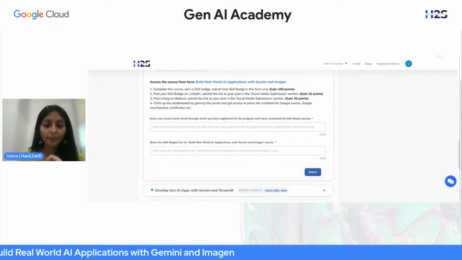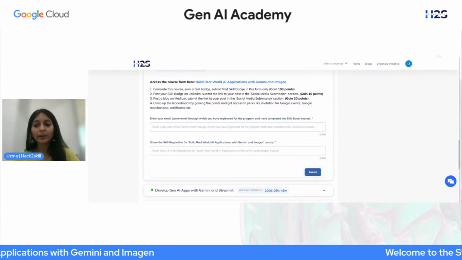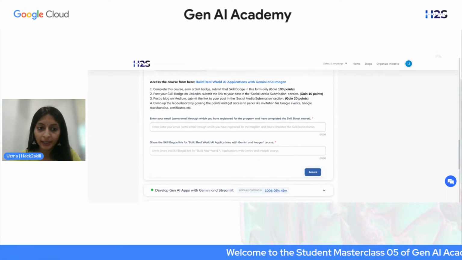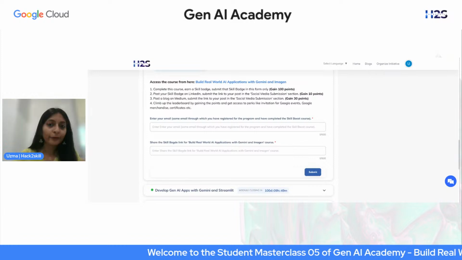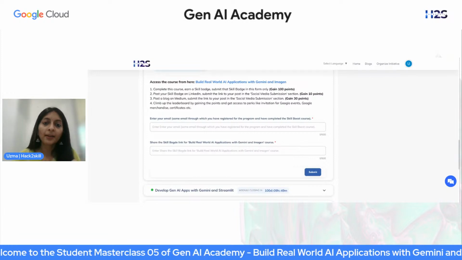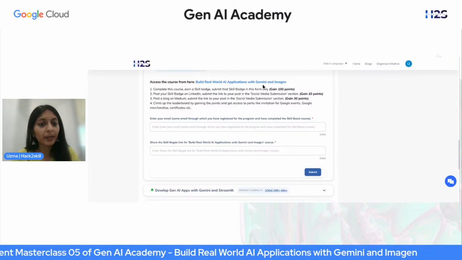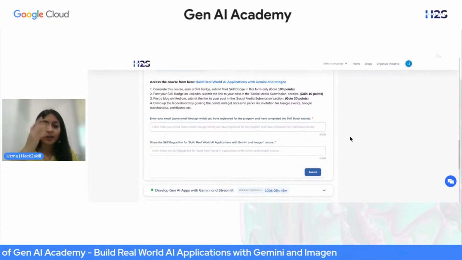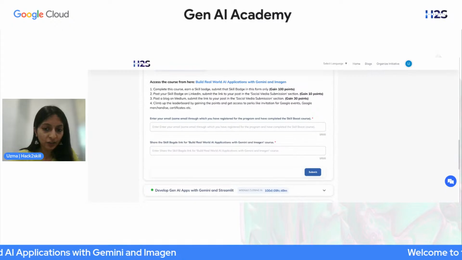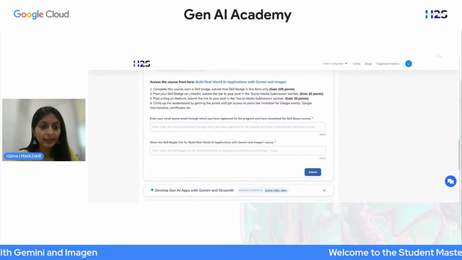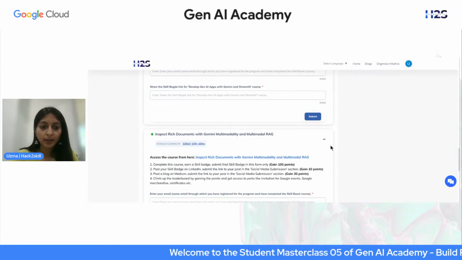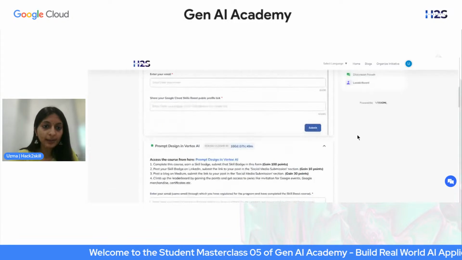So once you submit these 3 things, you will get your 100 credits that you need for the next 3 courses. And for every course, like I said, there's a point system. For every action, there's a point system. And even those points will be calculated once you submit all of this on the dashboard. So every time you finish a course, you submit the skill badge here, and then once we verify that, once everything is done, then you get the credits, the points. So this is the same thing for all 5 courses.